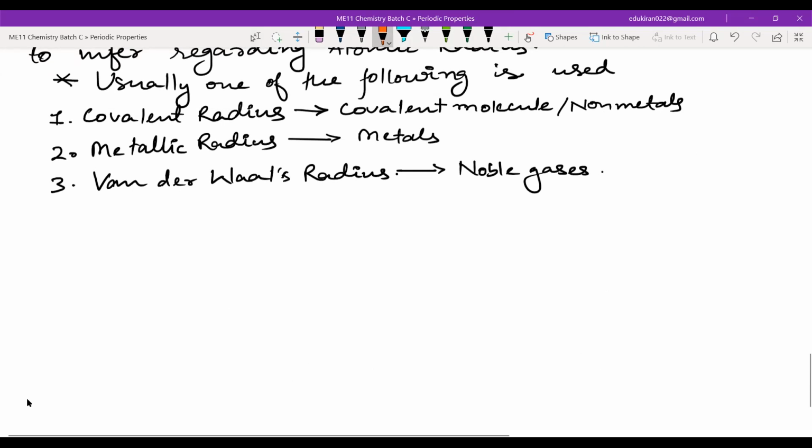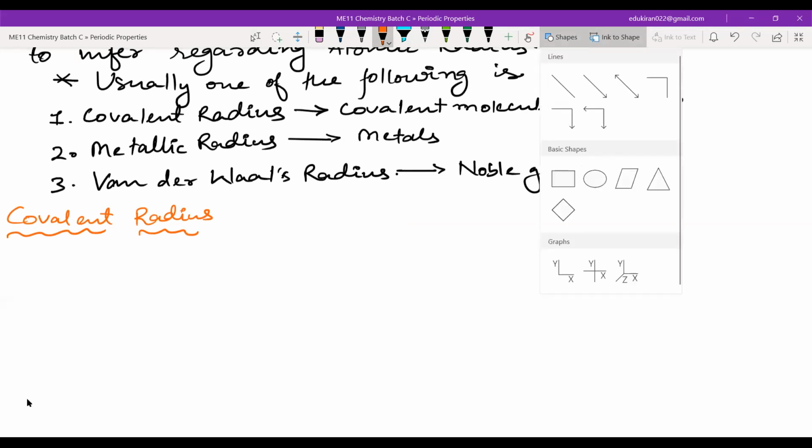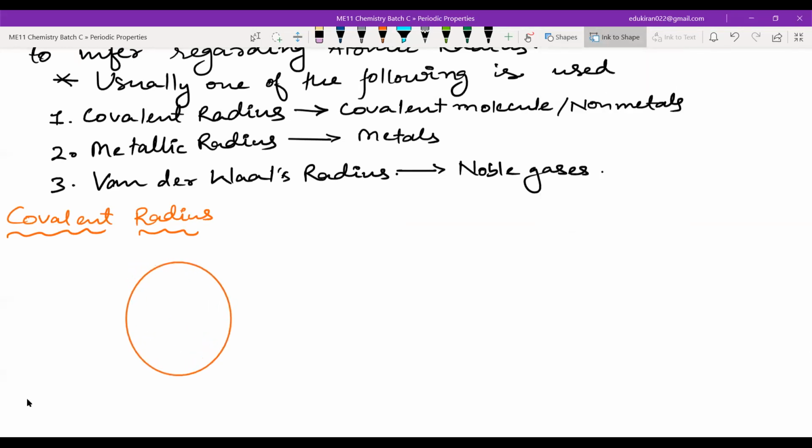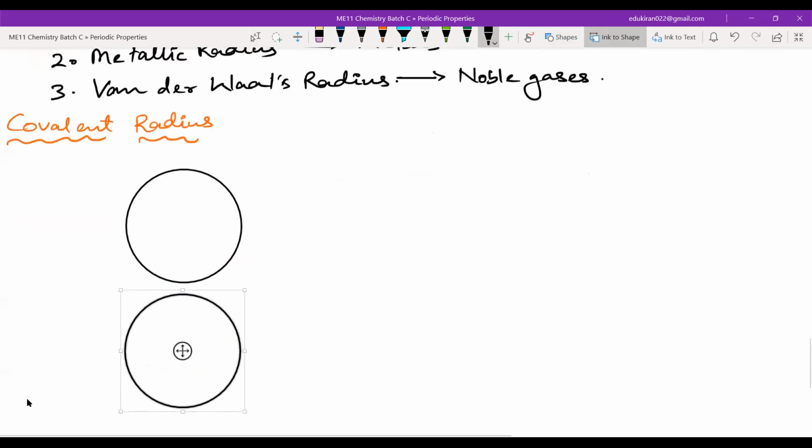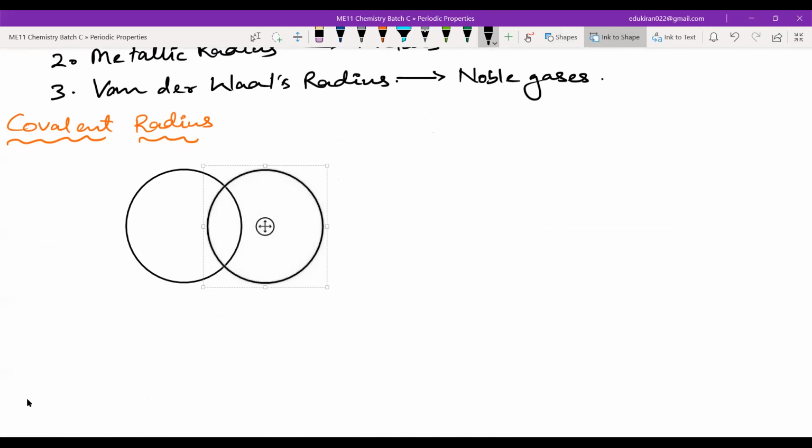So write covalent radius. First, let us look at the diagram. So you have one atom, and this is another atom of the same element. Now, the bond length is this one. This is the nucleus, and this is the bond length.